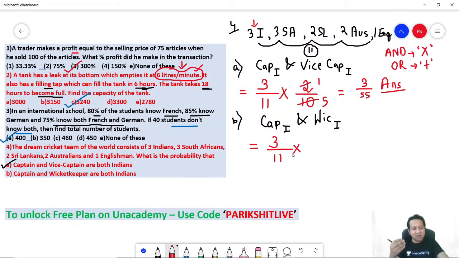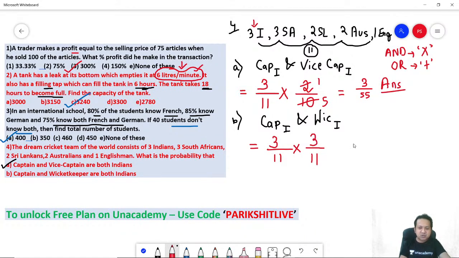How many wicket keepers? Remember, think about the case. Dhoni, MS Dhoni. When MS Dhoni is there, he was the captain as well as the wicket keeper. So can the captain be considered for selection as a wicket keeper? Definitely yes. Can the same human being be considered as a captain plus a wicket keeper? Definitely yes. So the number of human beings for selection continue to be 11 because even the captain can be selected as a wicket keeper. And how many Indians we have? All Indians are available for selection again.